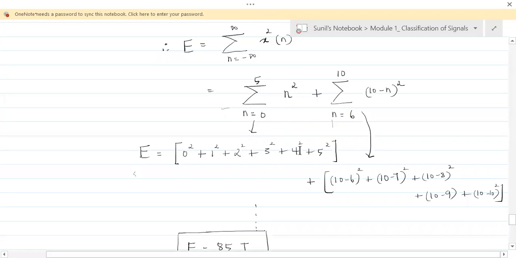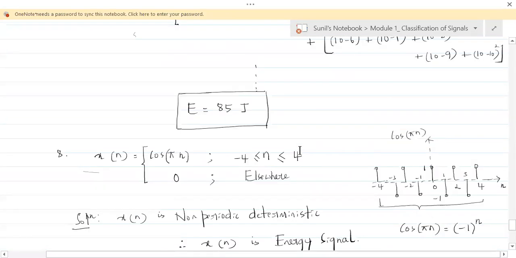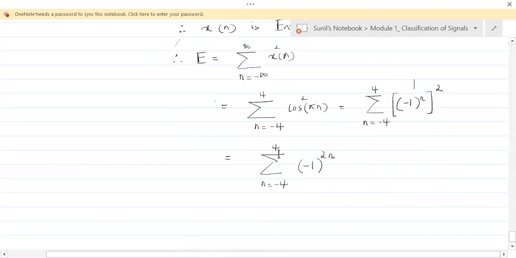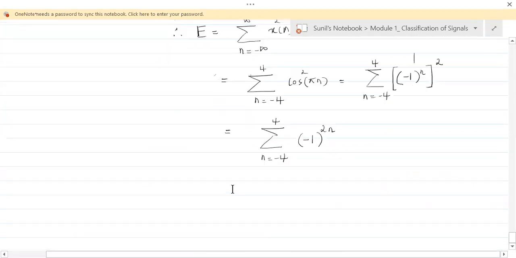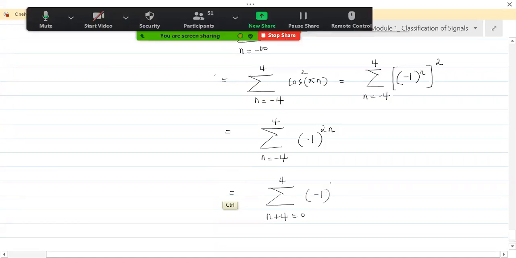Or let's say, instead of going from -4 to +4, let's go from 0 to 8. So how to do that? Let's adjust this properly. Now this can further be written as a summation n plus 4 equal to 0 to 4, -1 to the power 2n.